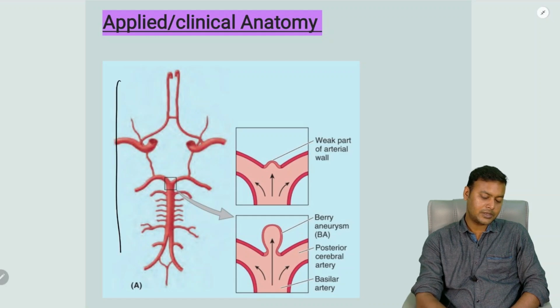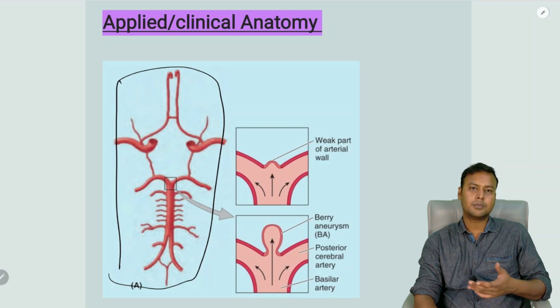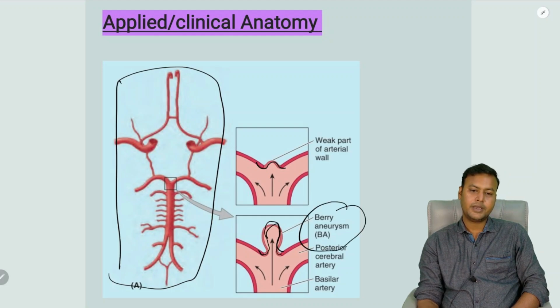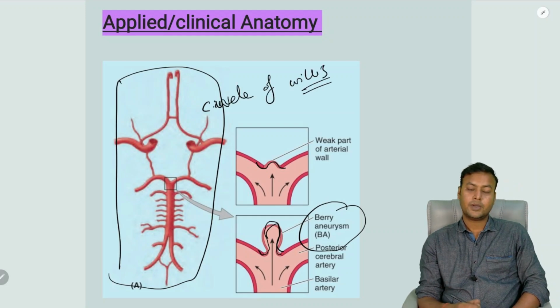Here you can see an image of the normal circle of Willis, which is taking the blood supply to the brain. Now here you can see a defect formed in this circle of Willis, known as a berry aneurysm. Proper knowledge of the anatomy of the circle of Willis is required when a person having a brain hemorrhage comes to you.